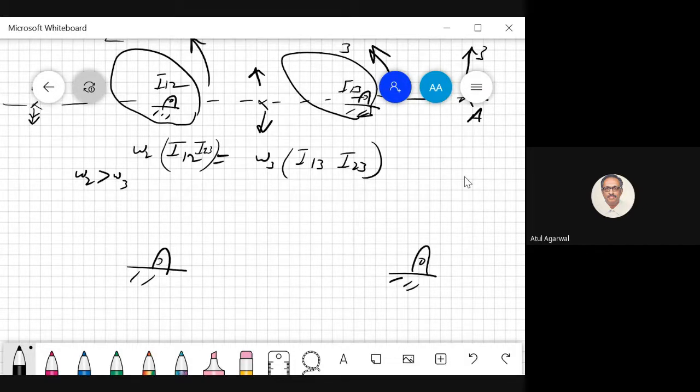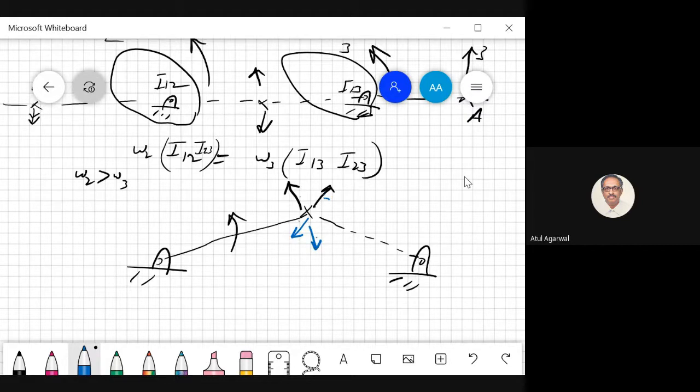Now suppose I take one more case. I assume the point does not lie on this line. Suppose it lies here. Then what will happen? When this point is on body 2, its velocity will be like this. When it is on body 3, its velocity will be like this, depending on the sense of rotation, or this. You see, these two velocities can never match.